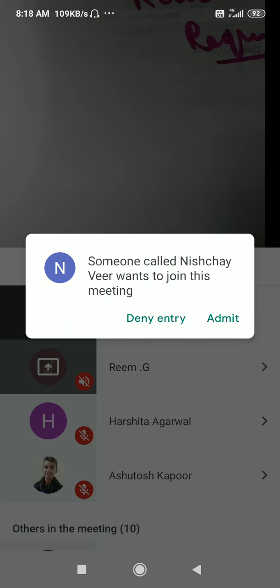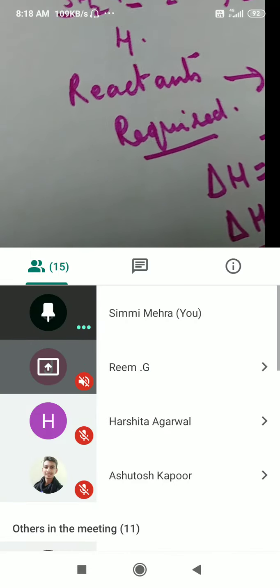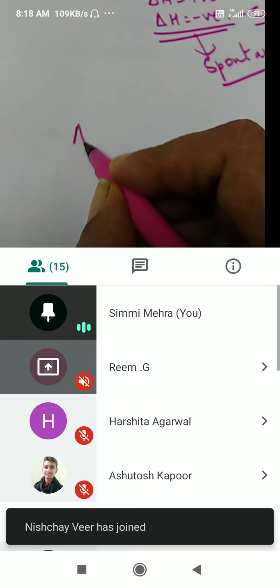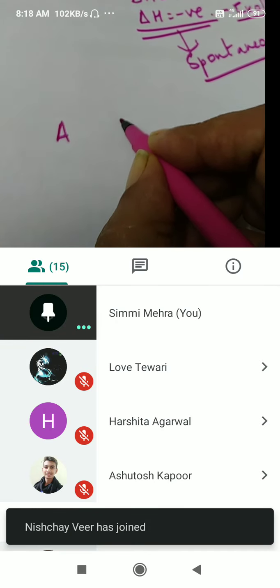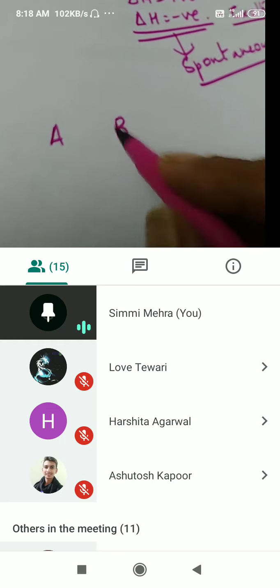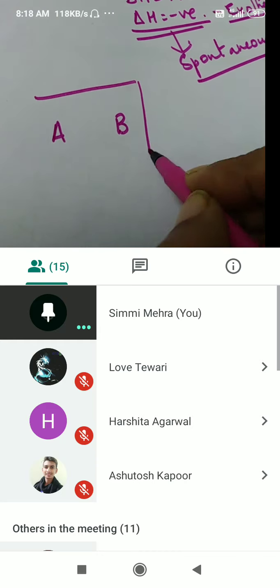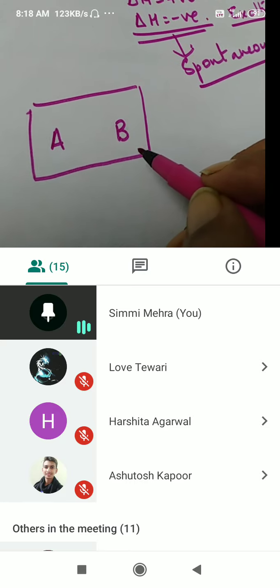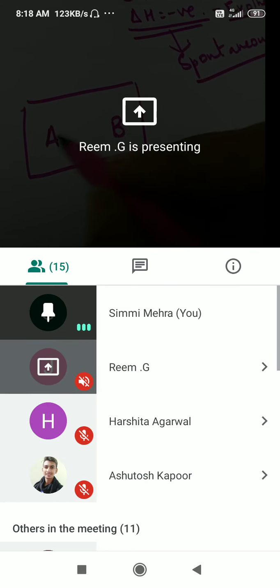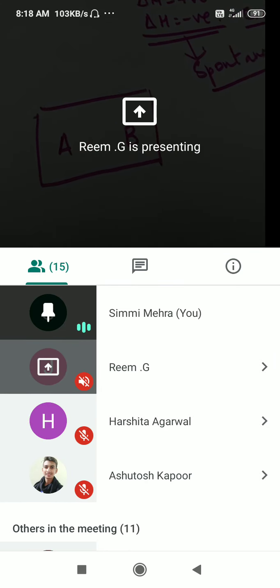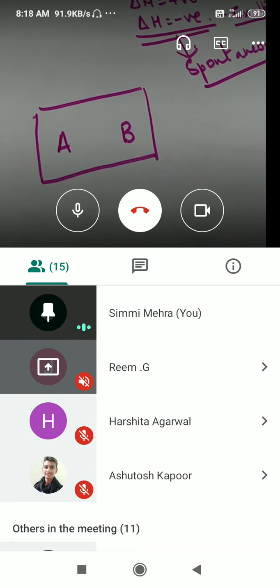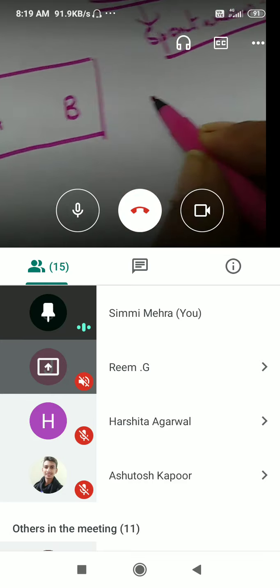If we have A and B, I have got molecules A and B in a given container. There are two reactants A and B, so we will have a number of A molecules and a number of B molecules. Now, three types of collisions are possible. What are those?